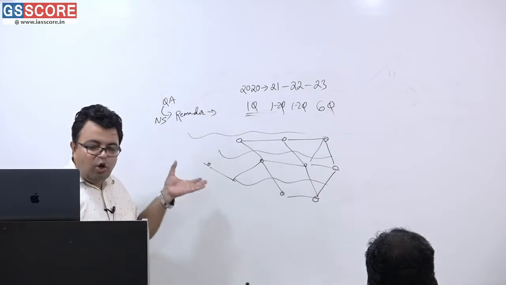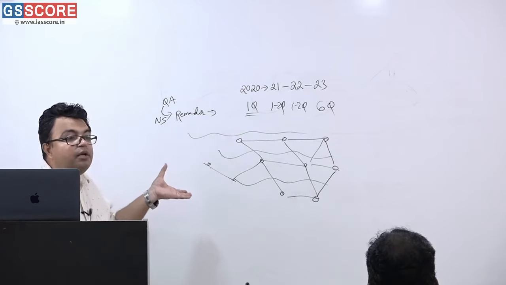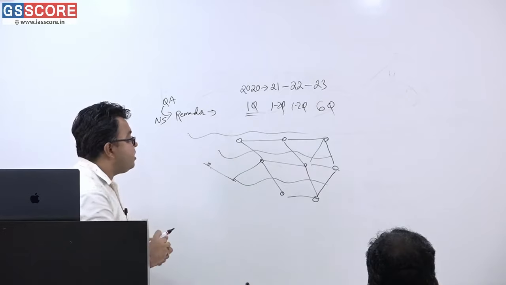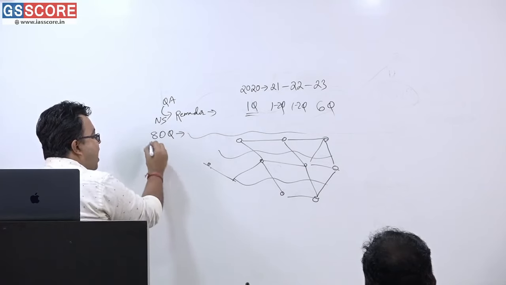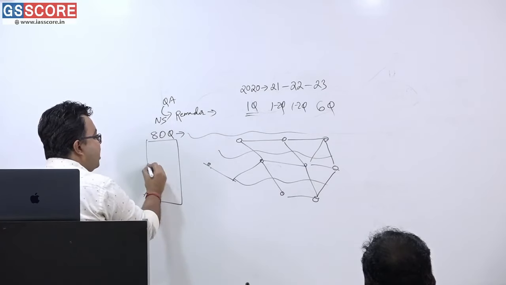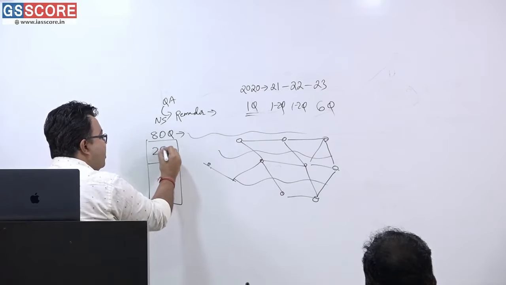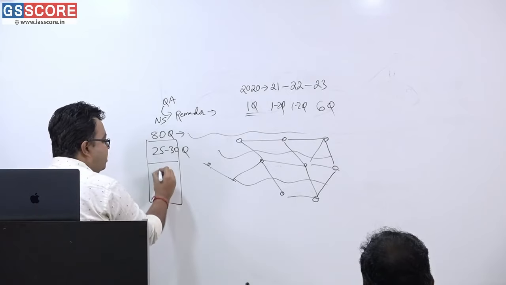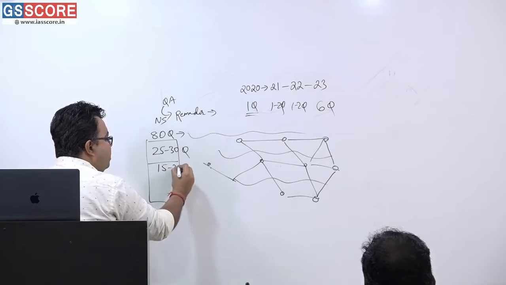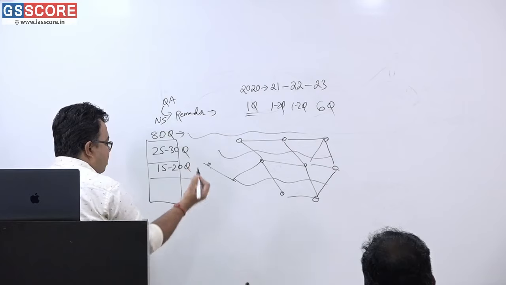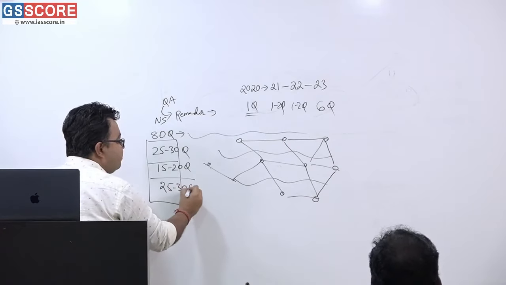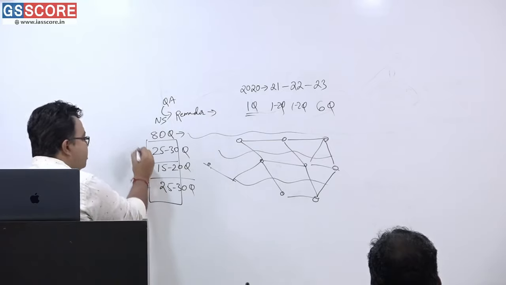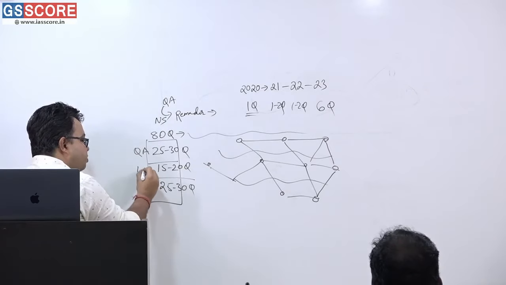What is happening, I am telling you. Quantitative aptitude, logical reasoning, data interpretation and reading comprehension section: total 80 questions are there. And the scenario is around 25 to 30 questions from quant, 15 to 20 questions from LR, and 25 to 30 questions from reading comprehension. This will be the scenario that you have now understood.